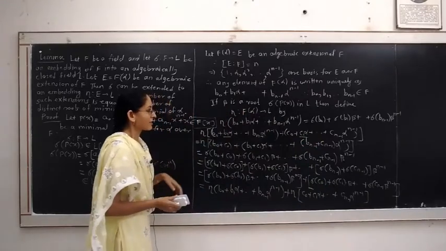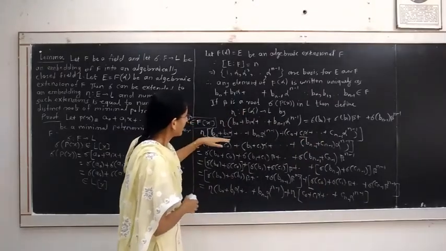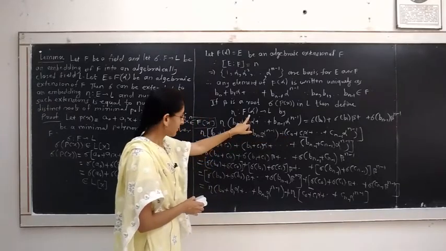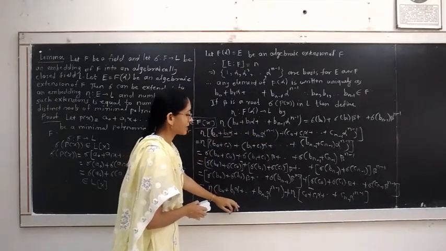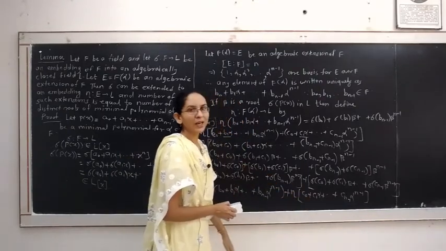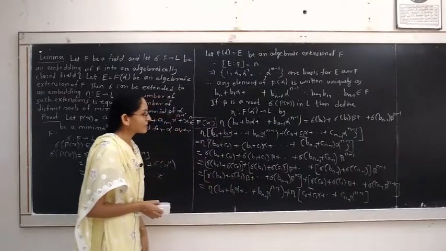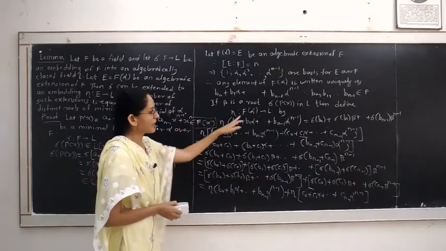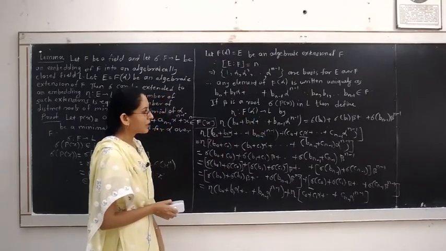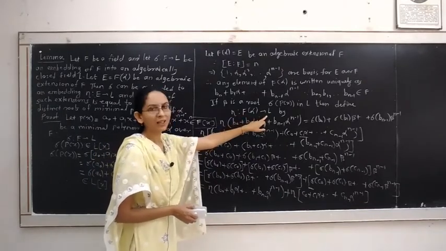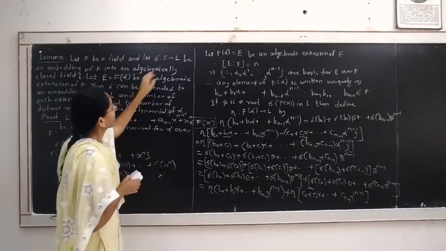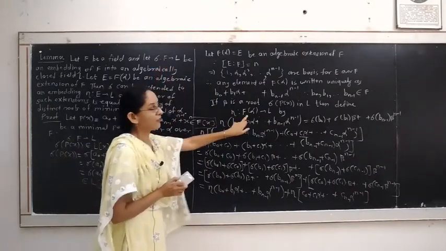Hence, eta of the addition of two elements of the field F of alpha is equal to eta of the first element plus eta of the second element of F of alpha. Hence, eta is a homomorphism from F of alpha to L. Therefore, eta is an embedding from F of alpha to the field L. Eta extends the embedding sigma from F to F of alpha.